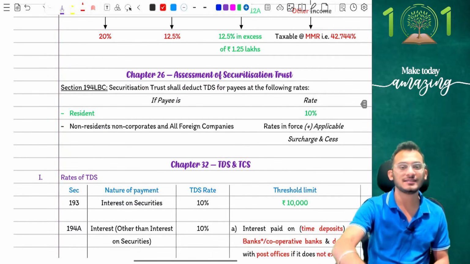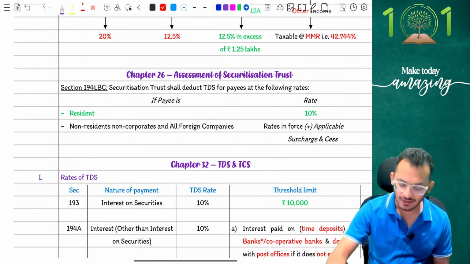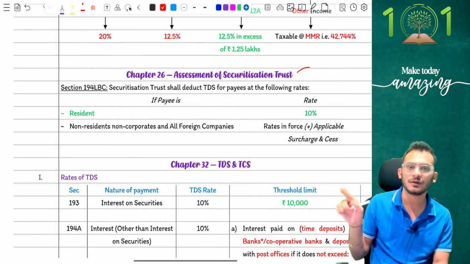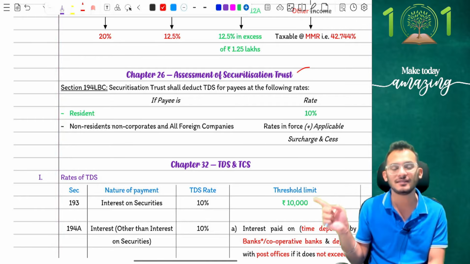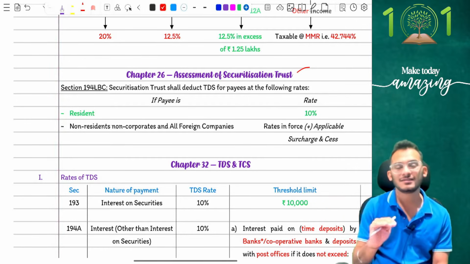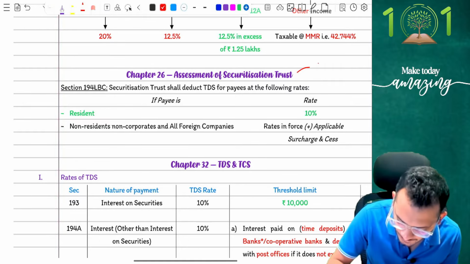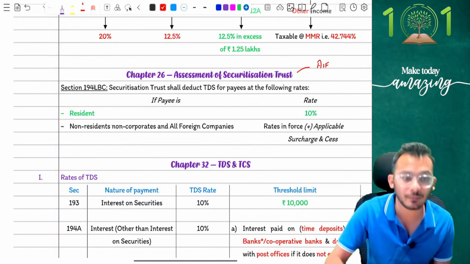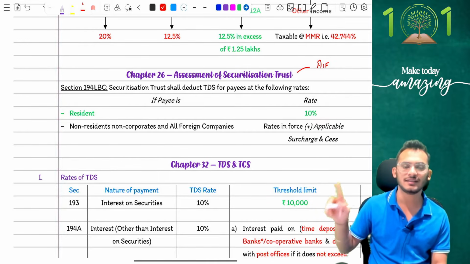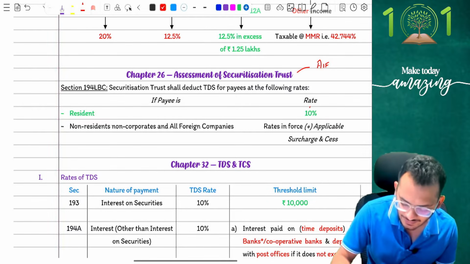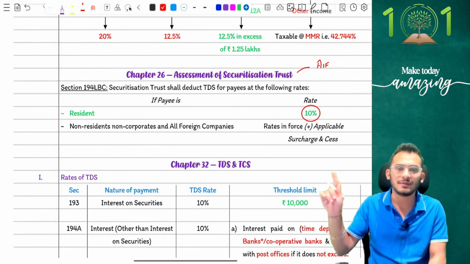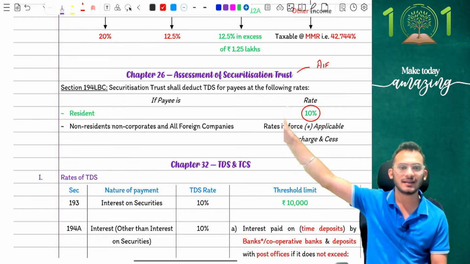The securitization trust has a small amendment which comes to TDS rules, people. Until last year, the securitization trust had some difficult rules which said that if the payee is a resident person, you do 25% for an individual or HUF, and then for the balance you do 30%. Now they have standardized this. Your securitization trust and your AIF rules have been made the same, which means that when an AIF or securitization trust has to deduct TDS on a resident party, they will deduct TDS at the rate of 10%. Yes, no change in the non-resident rules, people. The resident rules alone have changed, so you'll now deduct TDS at the rate of 10%.